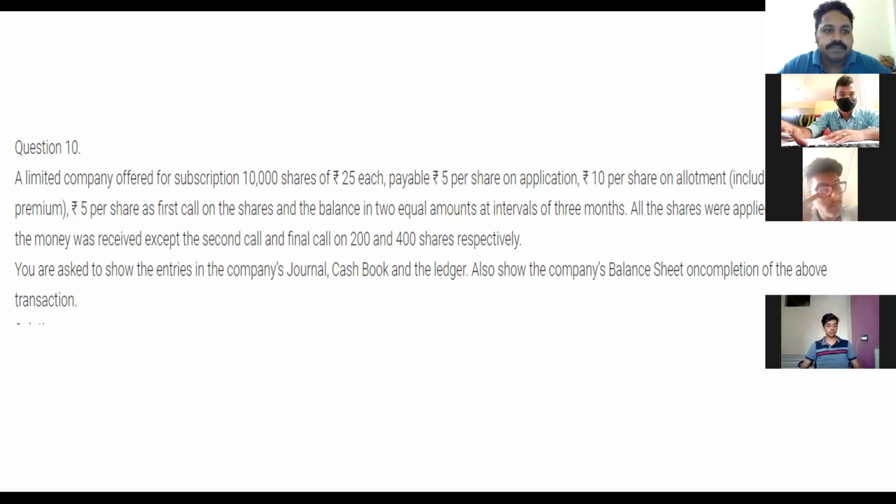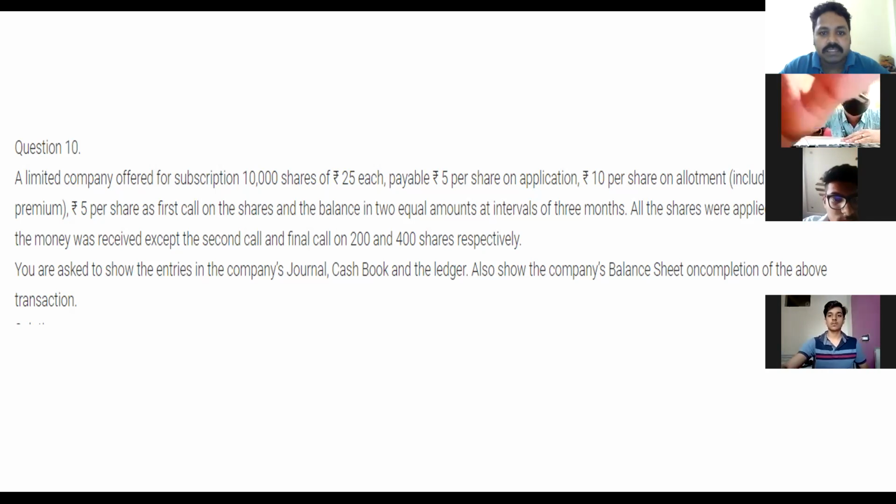Okay, you can see the problem. A limited company offered for subscription 10,000 shares of rupees 10 each, payable 5 per share on application, 10 per share on allotment, including 5 per share as premium, 5 per share at first call on the shares, and the balance in 2 equal amounts at intervals of 3 months.